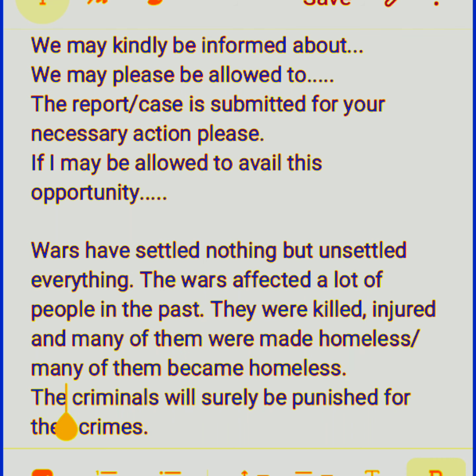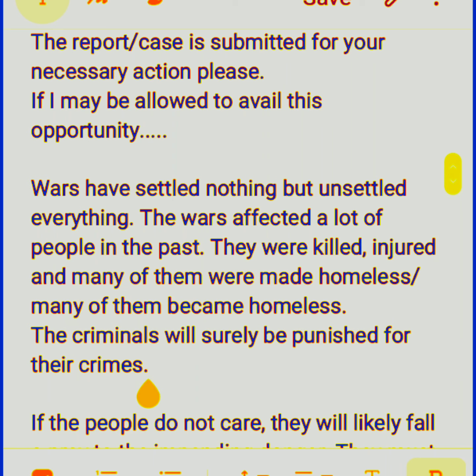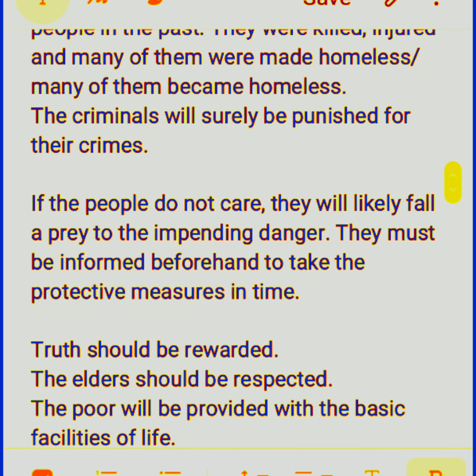So the criminals will surely be punished for their crimes. This is also passive voice. We can add such sentences in some larger composition when we are writing essays. If the people do not care, they will likely fall prey to the impending danger. They must be informed beforehand to take the protective measures in time.